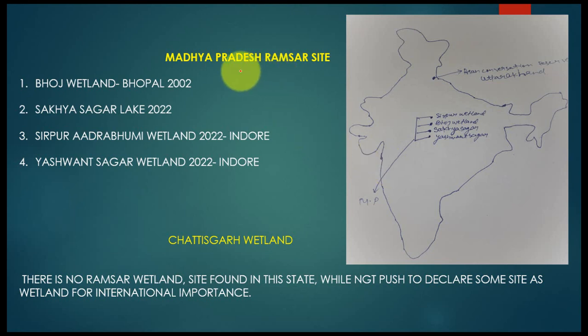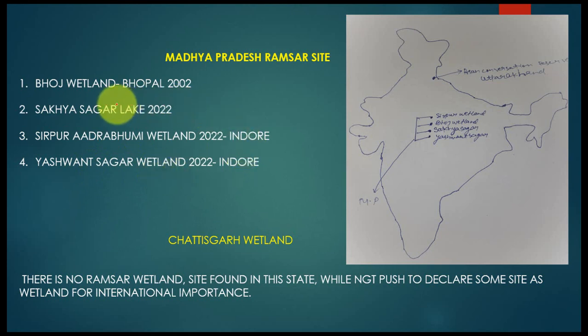Madhya Pradesh Ramsar site. As you can see in this map, this is the Asan conservation area, which belongs to Uttarakhand, while these belong to MP. Bhoj Wetland in Bhopal, 2002; Sakhya Sagar Lake, 2022; Sirpur Wetland, 2022, in Indore; Yashwant Sagar Wetland, 2022, in Indore.